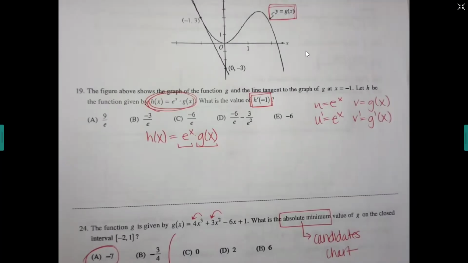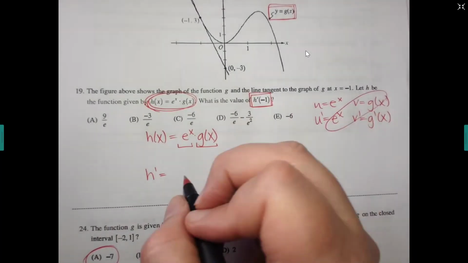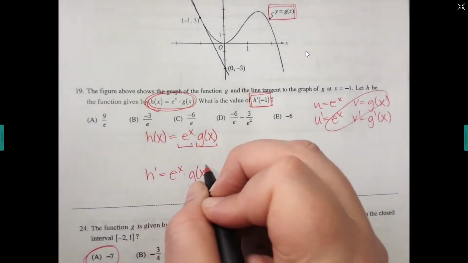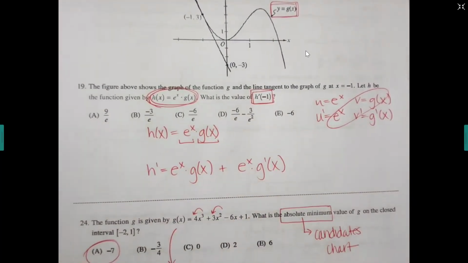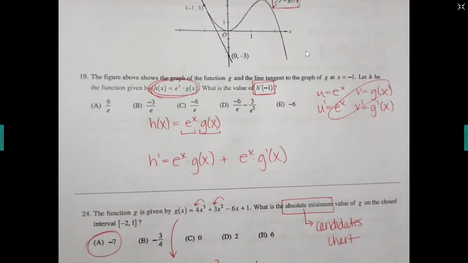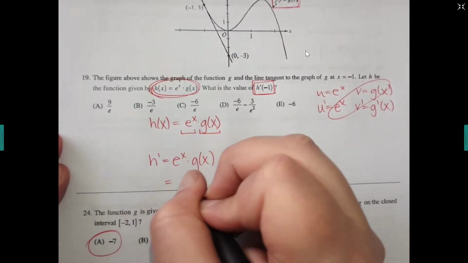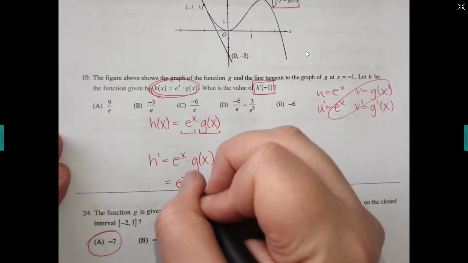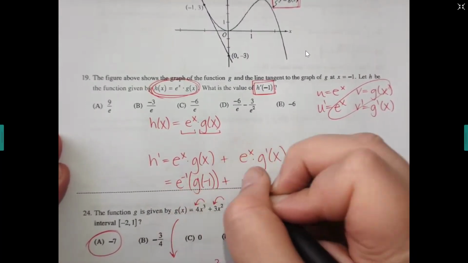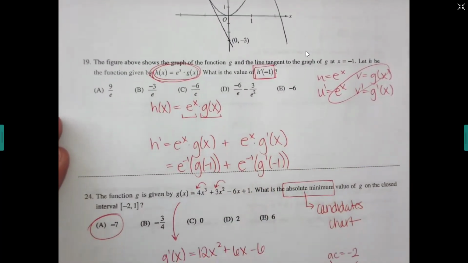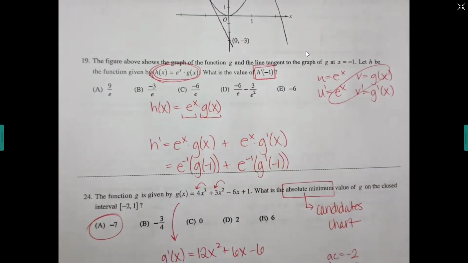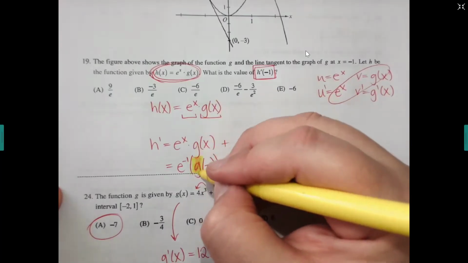Remember, product rule is a plus in the middle. So it'll be e to the x times g plus e to the x times g prime. Then where do we want the derivative at? H prime at what? -1. So this is going to be e to the -1 times g of -1 plus e to the -1 times g prime at -1.